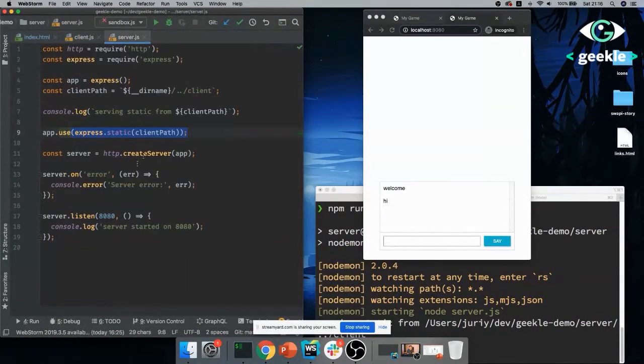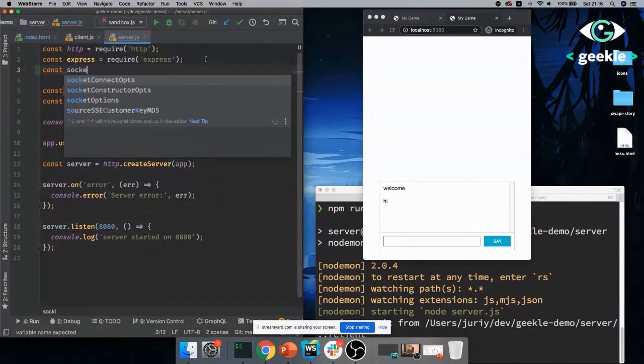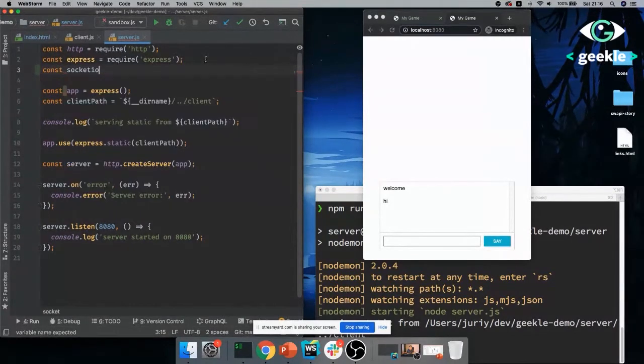You can do it without SocketIO. You can do that by hand. But SocketIO gives you a slightly higher level of abstraction, like game rooms, like reconnecting, like buffering the messages, and so on. So it is much easier to start off with something like SocketIO. So let's go with SocketIO.